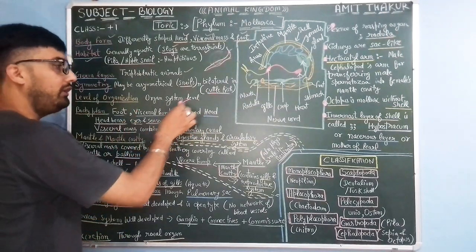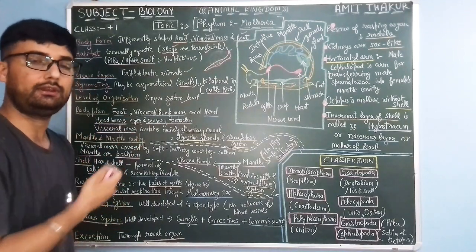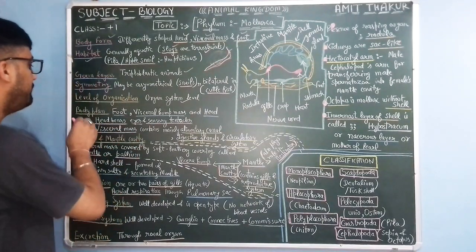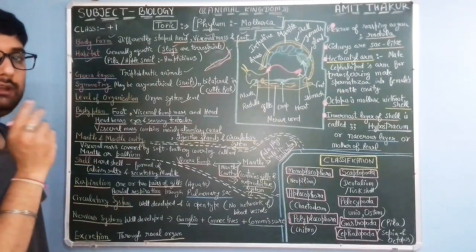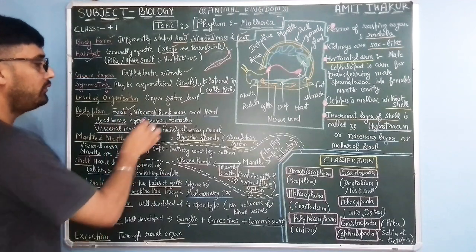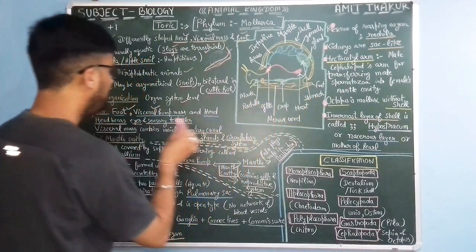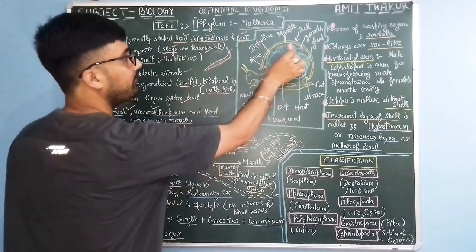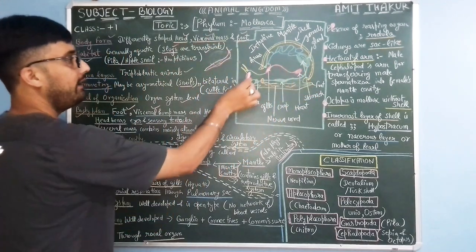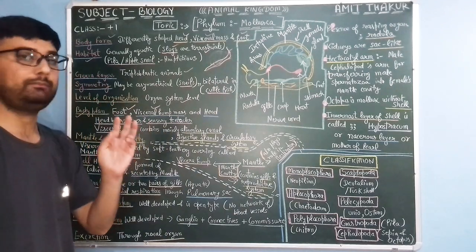Organ level of organization: they are evolved organisms in the kingdom Animalia. Body plan: the body is distinguished into foot, visceral hump mass, and head. So there are 3 basic parts.